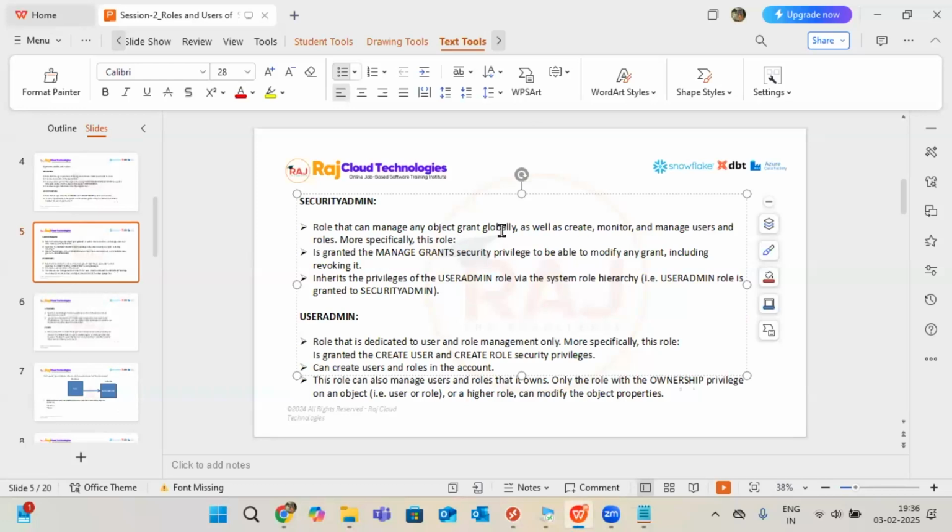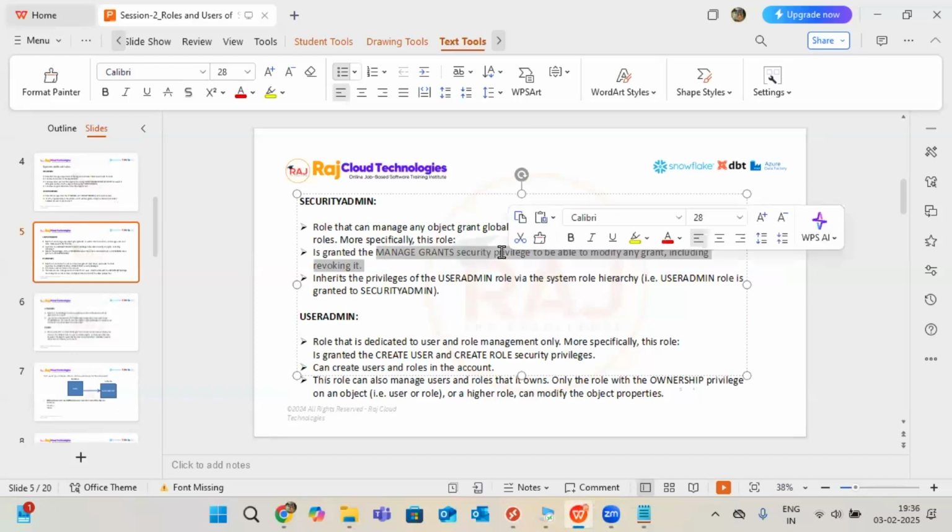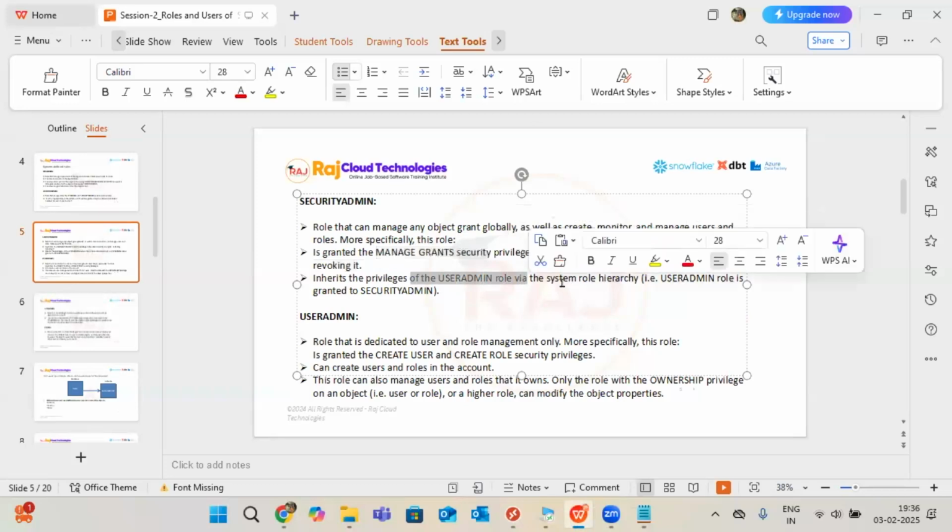It can do all this and it can manage the grant privileges. It can revoke, it can add the privileges, it can remove the privileges, all this it can manage. And it inherits the user admin privileges also, by using the system role hierarchy.